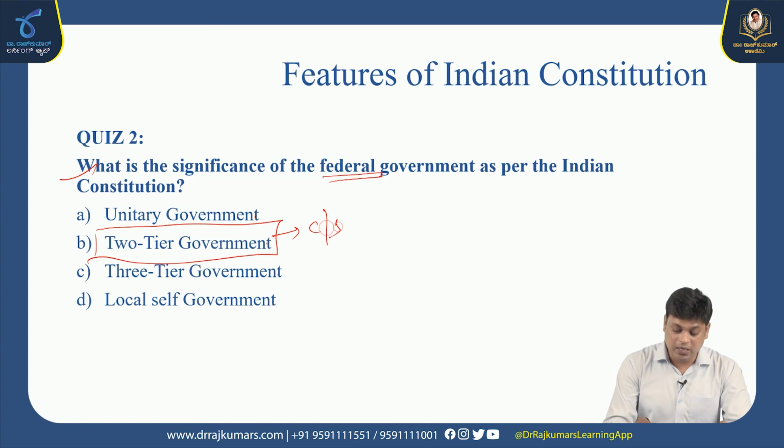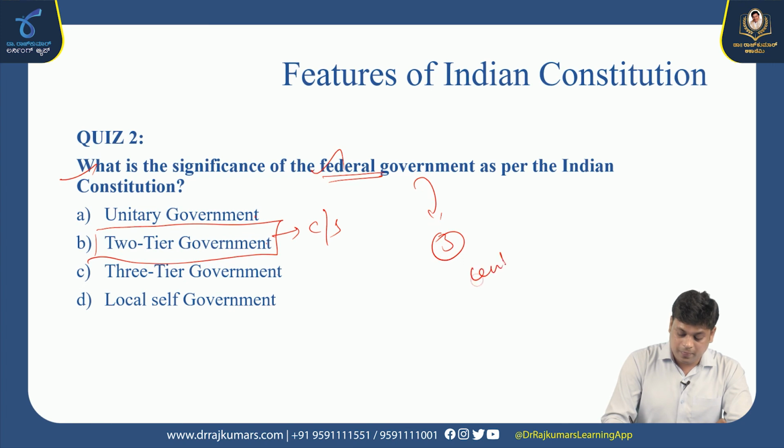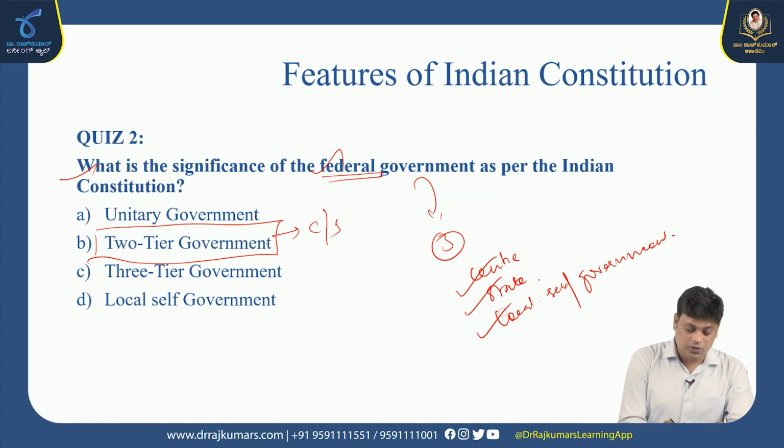As per the Indian government, it is three-tier. Okay, center, state, and local self-government. So, two-tier government as per the federal model, and three-tier government as per the Indian model. Okay, right.